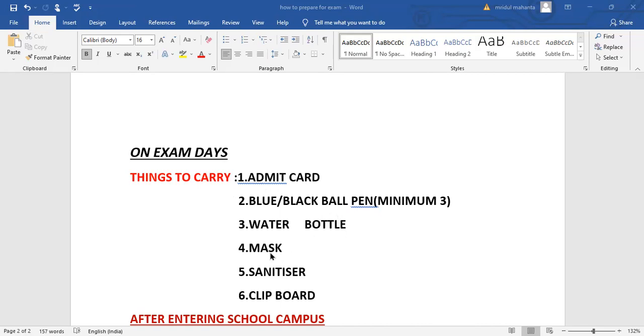Then again next, water bottle, which is very very important. Then masks, all of you know pandemic season is going on, yes or no? So you have to wear masks. This is very important. Sanitizer, again very very important. You have to take care of your health also so that you do not fall sick. Then clipboard, it's up to you. If you think it is important for you, then you can carry it, and if in case I have missed some things to carry, then you can add to this also. Whatever came to my mind, I have written all those things here.